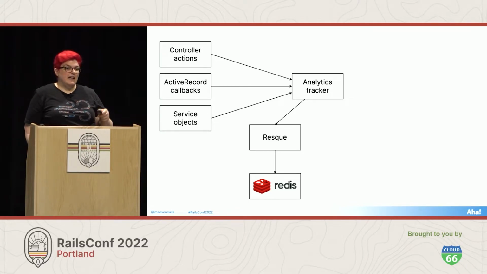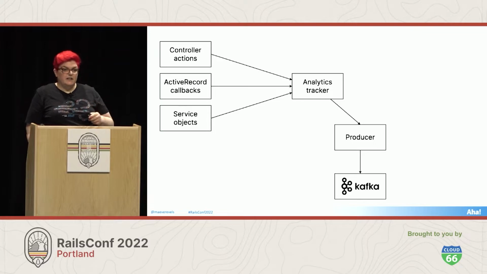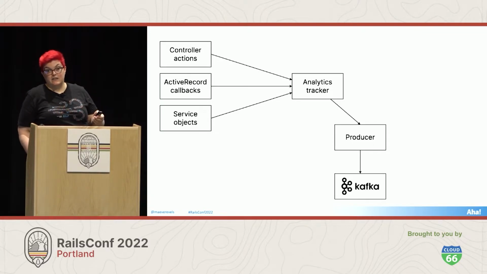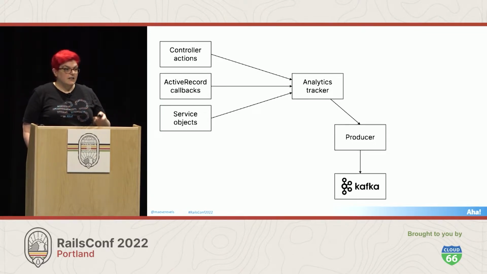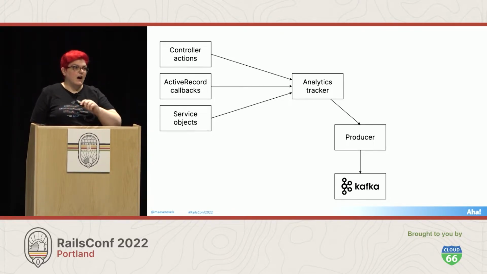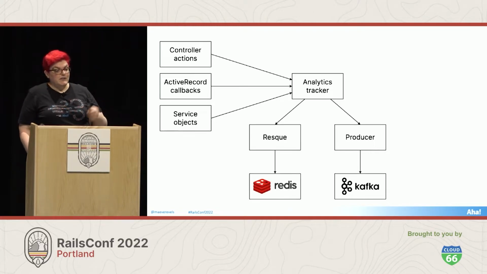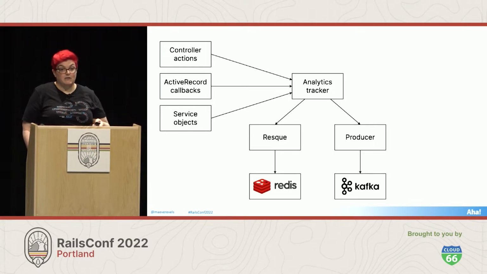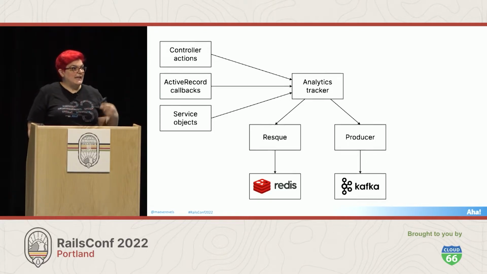All you need to know is that we had encountered a scalability problem with Resque and Redis in this area of the system. And so we decided we'd start asynchronously producing events to a Kafka topic instead. Now this could be an incredibly risky change. This analytics tracker is used in hundreds of places all over the app, and now we were risking potentially destabilizing all of them. So we decided to run both systems in parallel for a while and then cut over to Kafka gradually. And that way we could roll back easily in case we encountered any unforeseen issues.